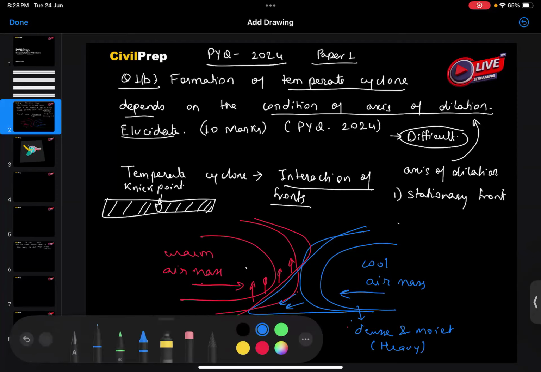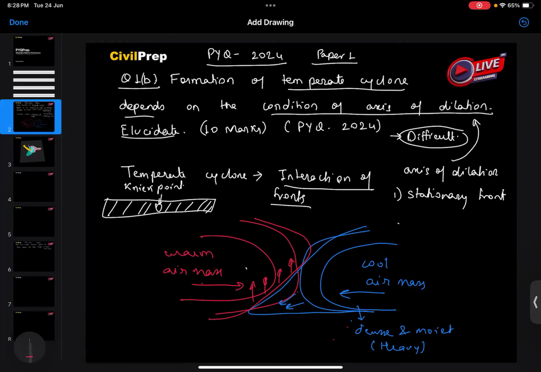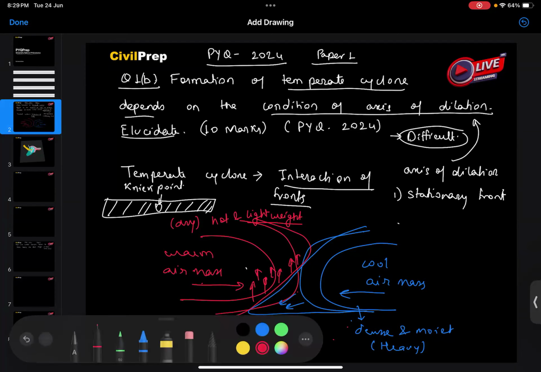While the warm air mass is hot and lightweight, majorly it is dry in nature. So because of this, the warm air mass being lighter in weight starts to get uplifted. At this junction, this basically results into the starting of the interaction of the air masses.